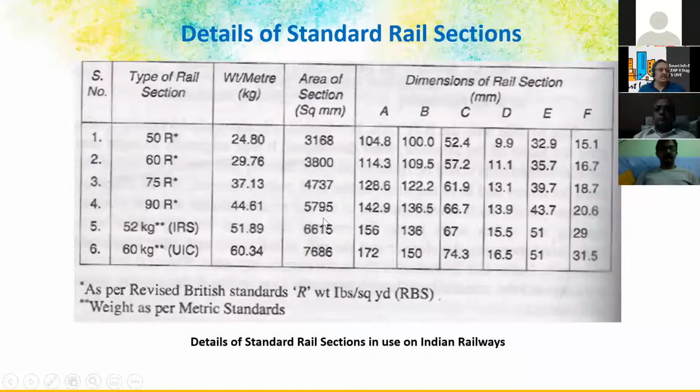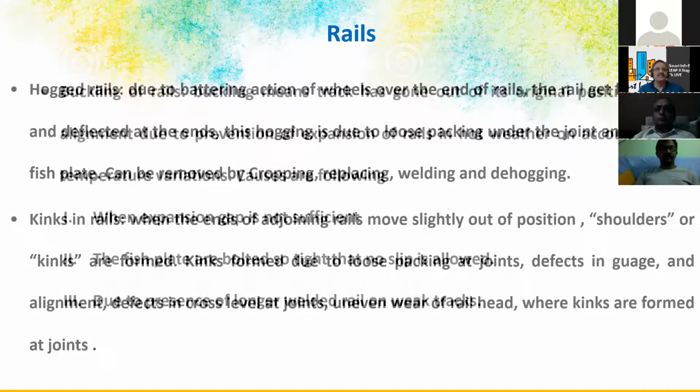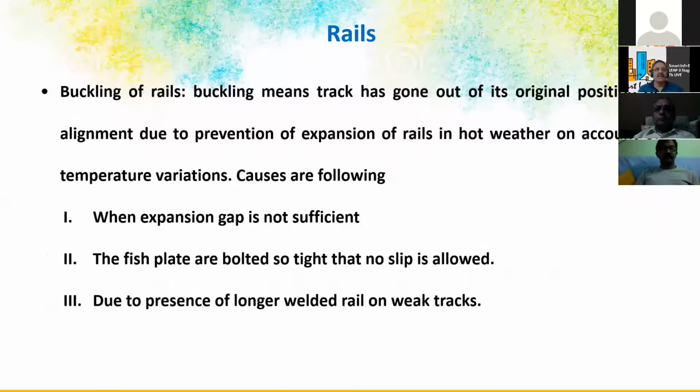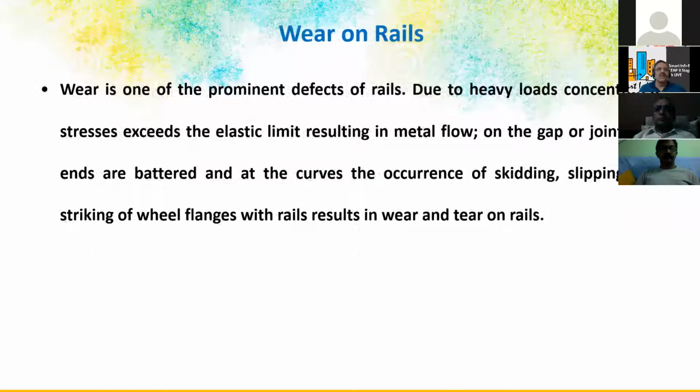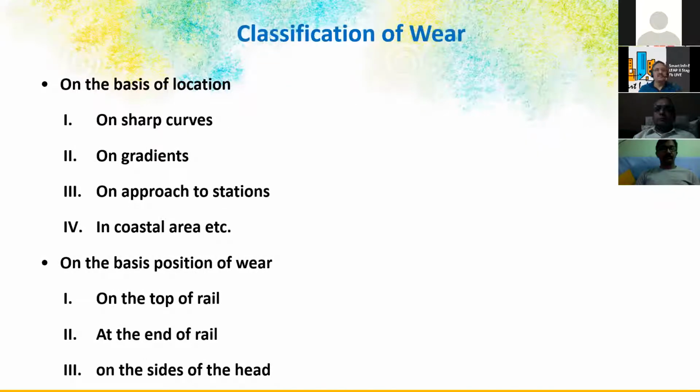So we have hogged rails and kinks in rails, and buckling in rails. These are all the issues we have to care about. Wear is one of the prominent defects of the rails. So on the basis of location, I'll show you the pictures, you will understand better. That's why I'm running fast.